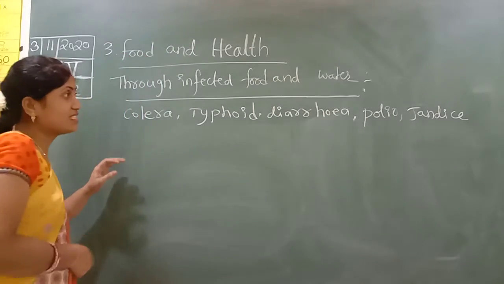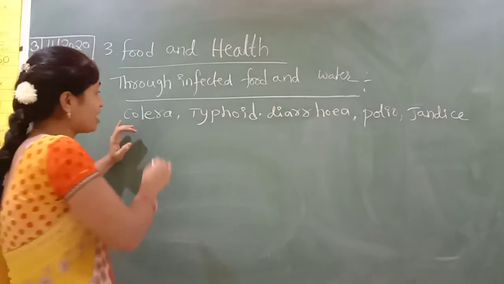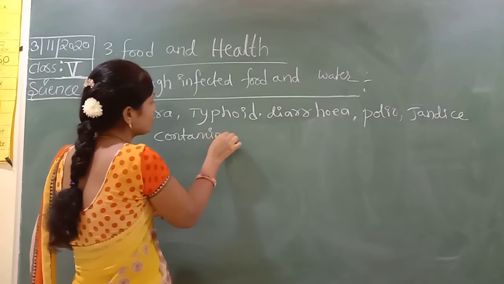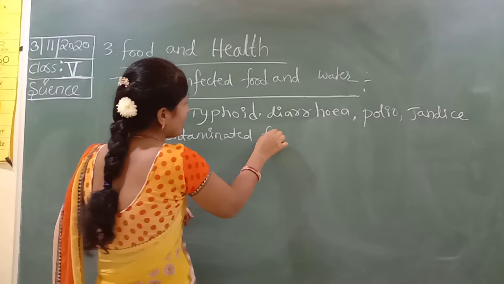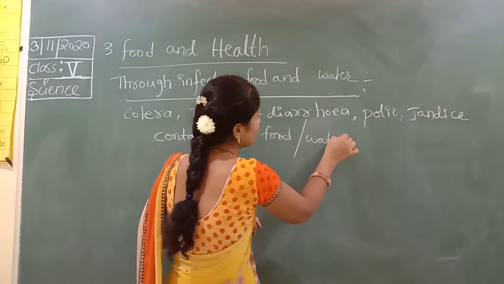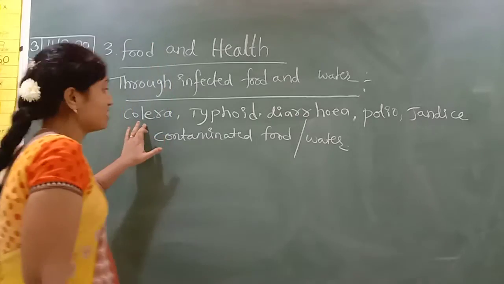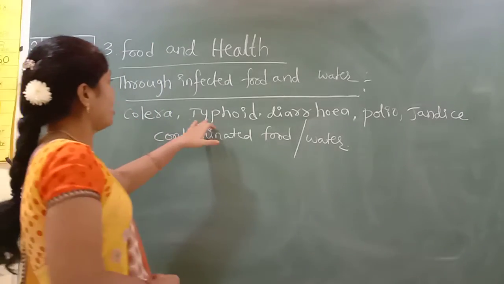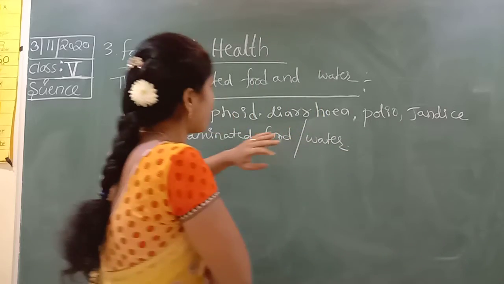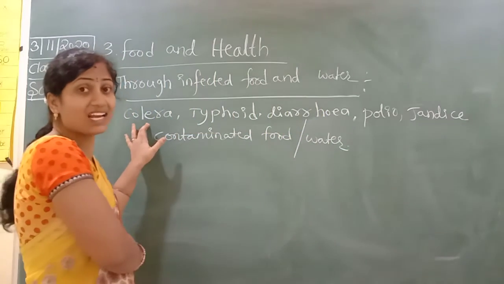These are the types of diseases we will get from contaminated food and water. When we are taking contaminated food and water, we will get these diseases: cholera, typhoid, diarrhea, polio, jaundice.